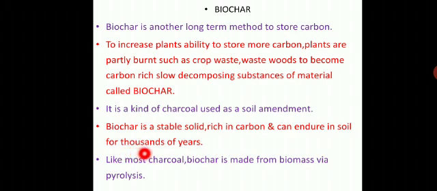Like most charcoal, biochar is made from biomass via pyrolysis. You know what the meaning of pyrolysis is? Lysis means breakdown.